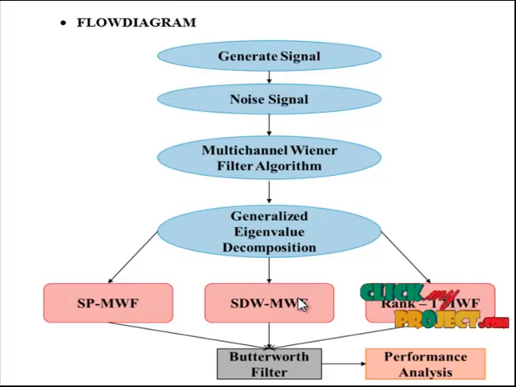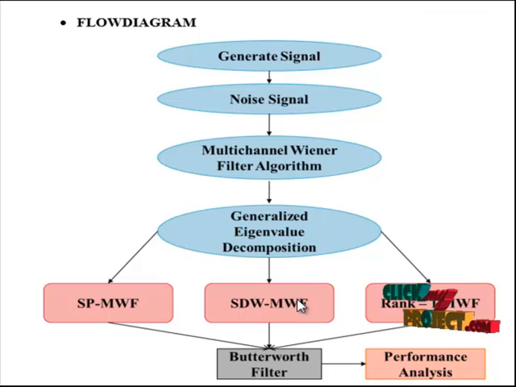Next, the SDW-MWF, the speech distortion weighted multi-channel Wiener filter, consists of a fixed spatial preprocessor, a fixed beamformer, a blocking matrix, and an adaptive speech distortion weighted multi-channel Wiener filter, a structure that strongly resembles the GSC, where the standard adaptive filter has been replaced by an adaptive filter that takes speech distortion due to speech leakage into the noise references explicitly into account in the design criterion of the filter.